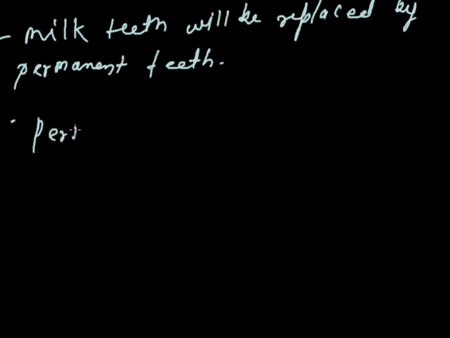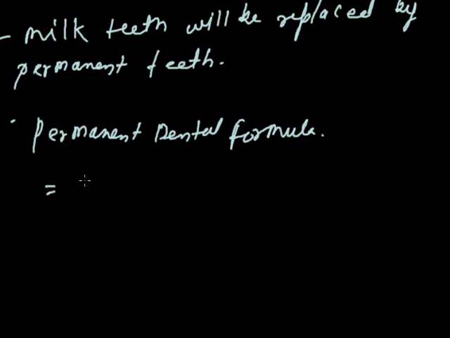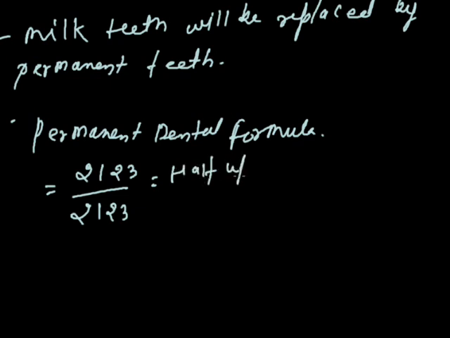According to this permanent dental formula, for the half upper jaw and half lower jaw, the digits will be 2123 and 2123. This is the half upper and this one is the half lower.